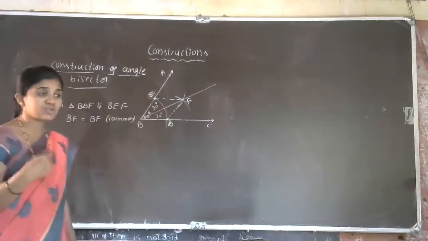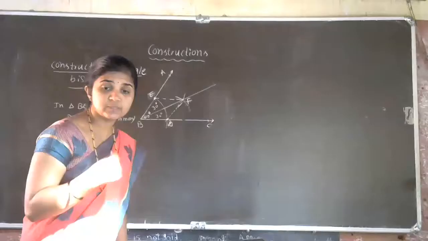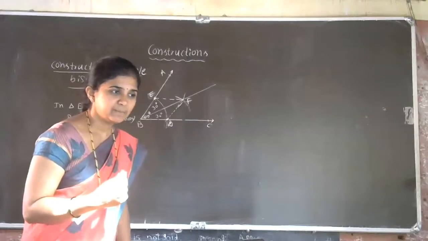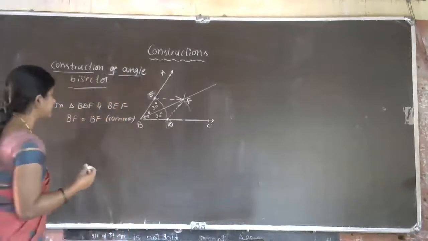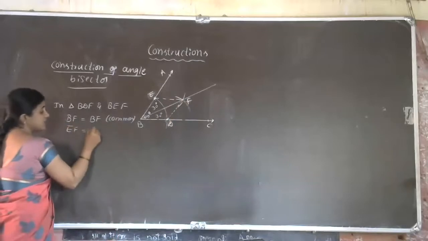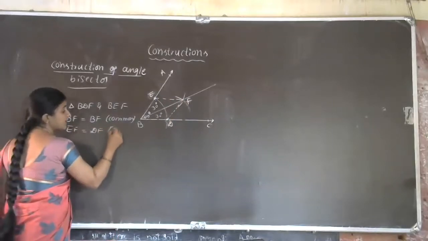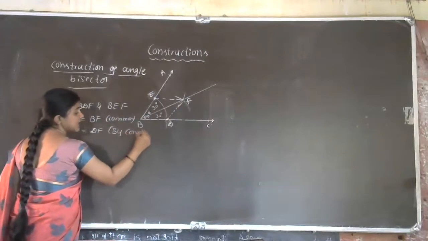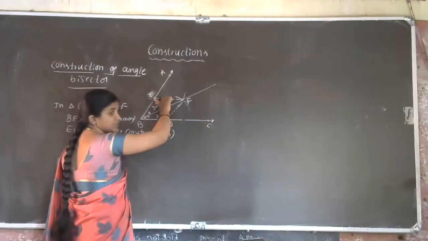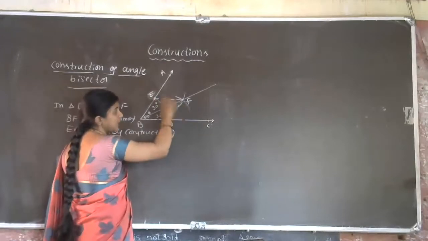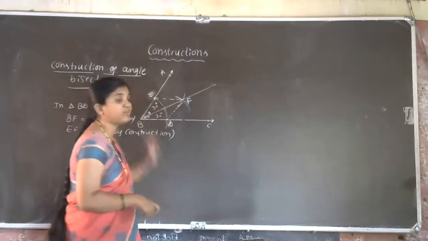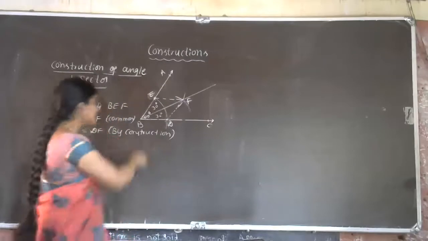What is the next parameter? Yes, EF is equal to DF by construction. EF is equal to DF by construction. The two sides are equal. How, in the construction actually? We took the measurement of this radius, then we drew the arc of the same radius. That's why this DF and EF are the same. So that is by construction.